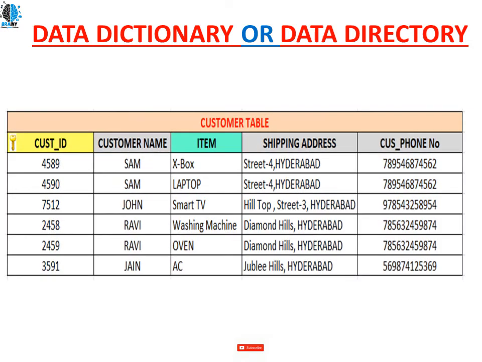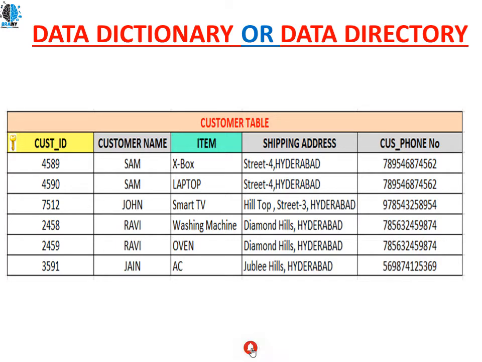Let's consider I have one table, a customer table. In the customer table, as you can see, I have a primary key, customer ID, and a customer name, item, shipping address, and phone number. In this table, customer ID is a primary key and item is a foreign key. The customer is purchasing some item, and the shipping address, mobile number and name are mentioned here.